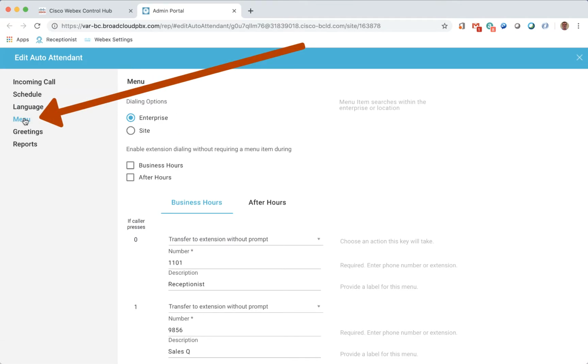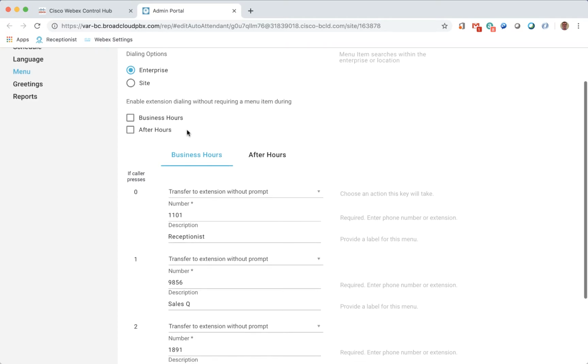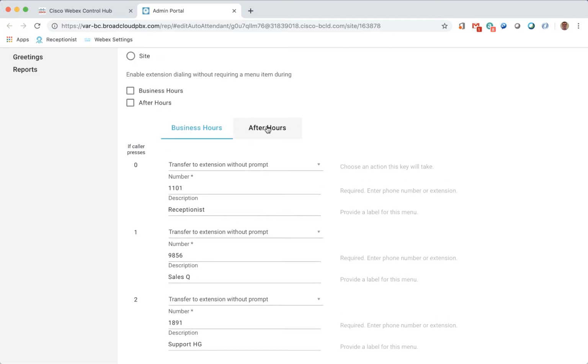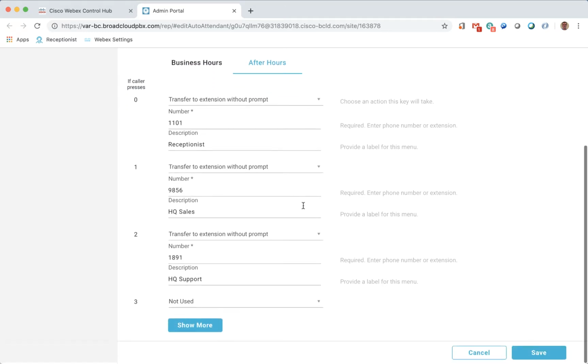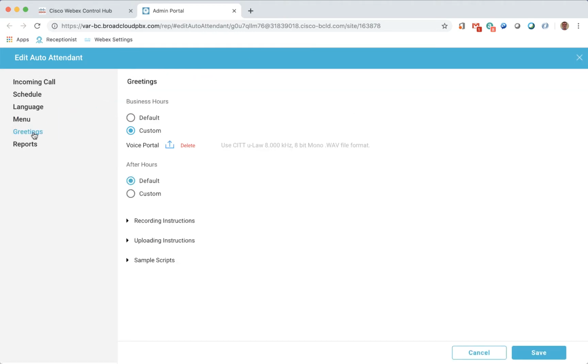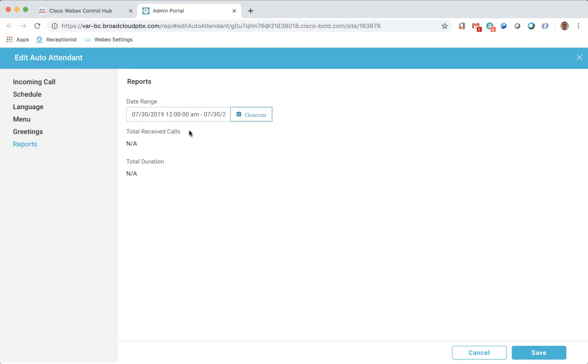The menu option is where we create the menu options for the callers for both our business hours schedule and our after hours schedule. We have many options for routing the caller into the system. The greetings option is where we can either configure the auto attendant to use a default greeting, or we can record a custom greeting. We can do this for both the business hours schedule and the after hours schedule. And finally, we have the reports option where we can run reports on the auto attendant.